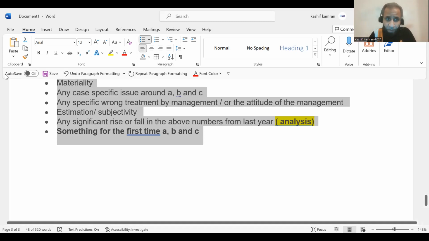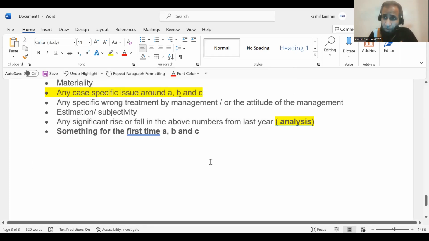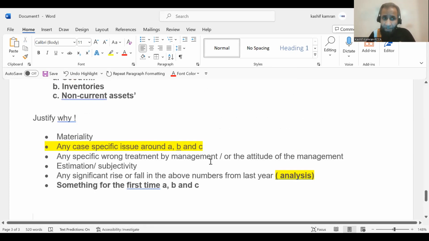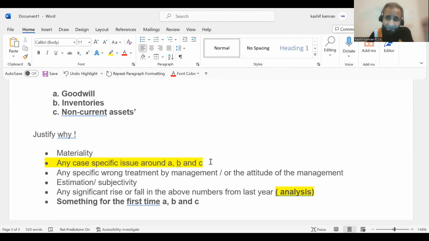So I wrote this point here, which is the more broad spectrum point, which should take the most effect in the exam paper. So justify why each of A, B, C is a significant risk, and every justification you give under the heading of goodwill, under the heading of inventory, under the heading of non-current asset will give you 1 mark. So you look at the number of marks to see how many justifications you need to give for each one of them.